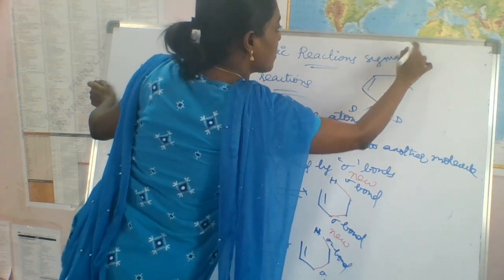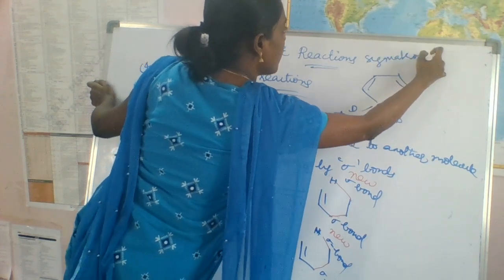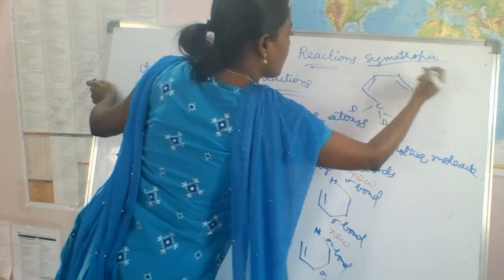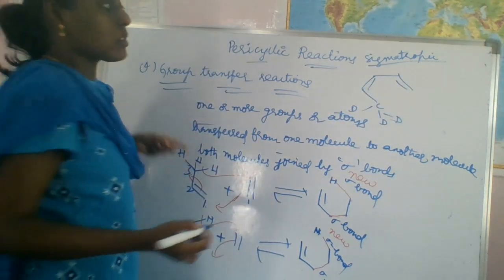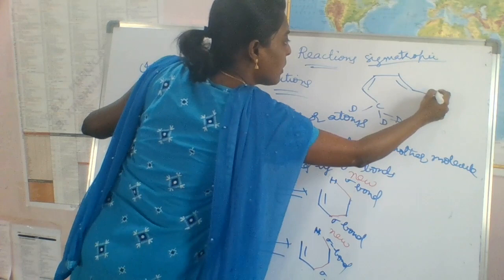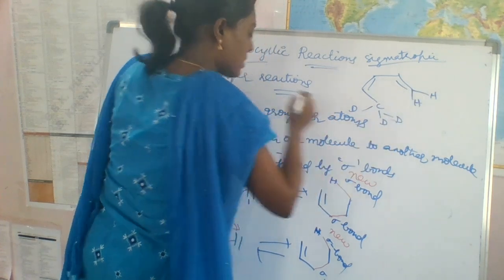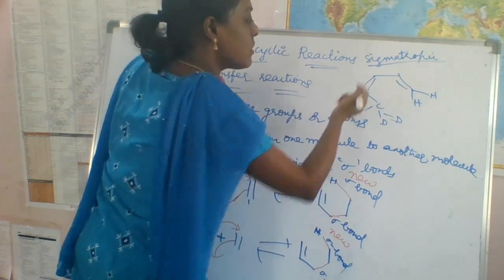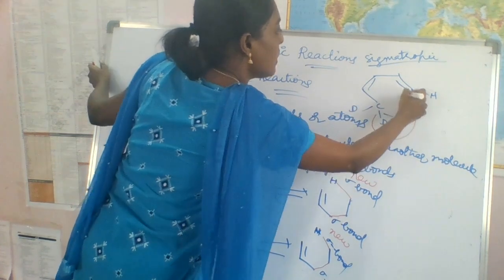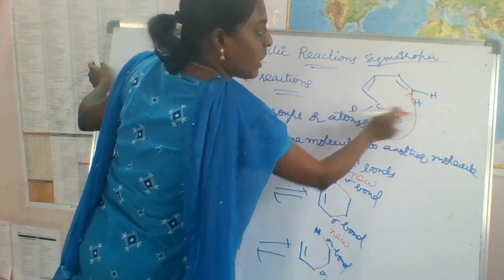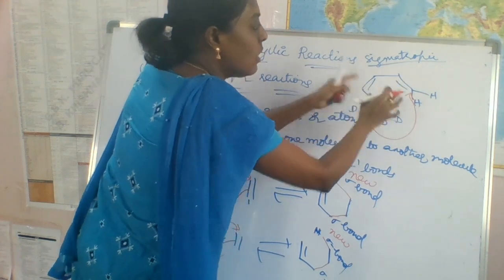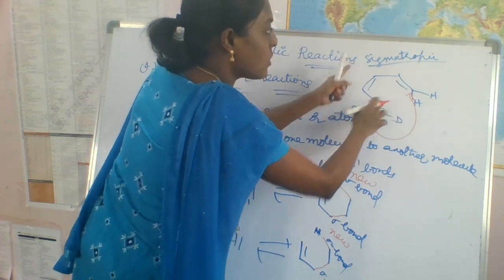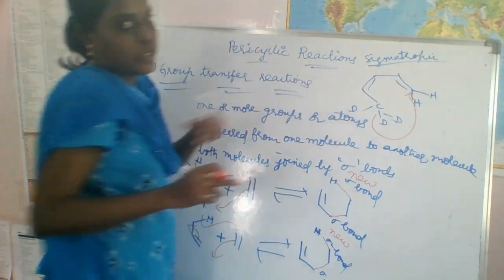Don't get confused. Sigmatropic reaction is different from group transfer reactions. Here, within one molecule, we have to shift and transfer this to another end, right? This is within the molecule. We have to rearrange this, so that's why it is called sigmatropic rearrangement.